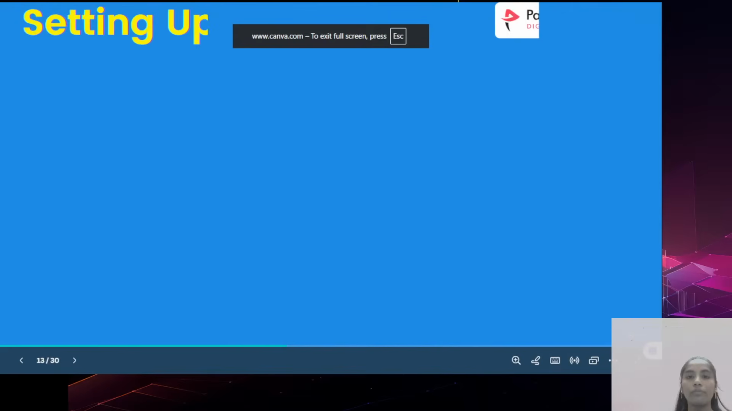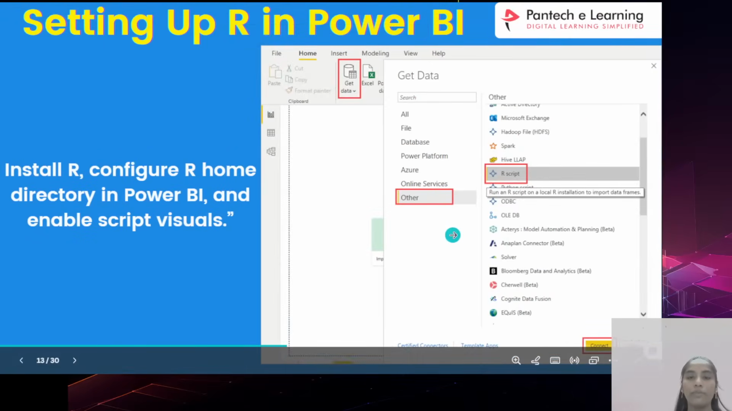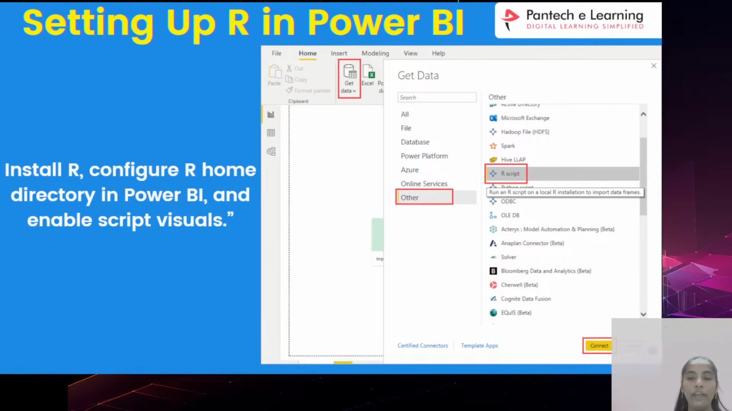And next one, setting up in Power BI. How to set all those requirements in Power BI. So if you want to set all those requirements in Power BI, first you have to install the R programming, and you have to configure the R programming to the home directory on Power BI, and next you have to enable the script of the visuals. Like that you have to follow.